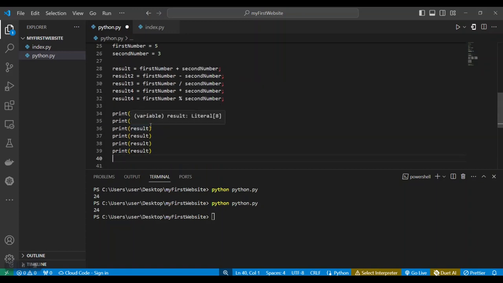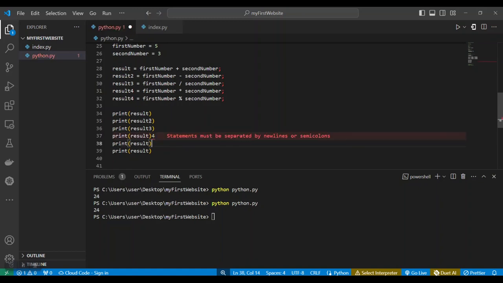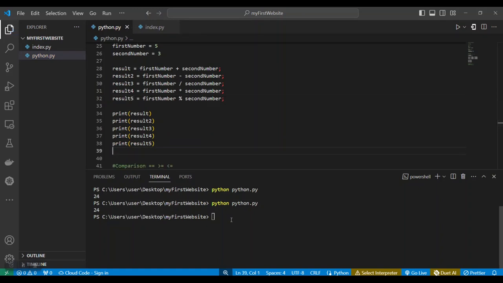This is going to be 2, this is going to be 3, this is going to be 4, and this is going to be 5. Then I have to change this back because there was a mistake here. Then if we come down and run our program again, we run python.py.